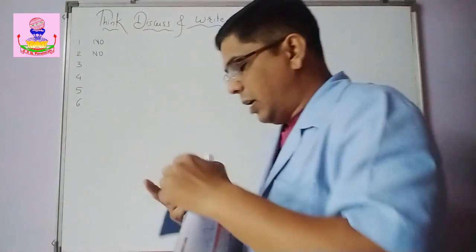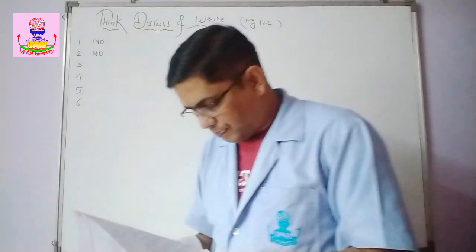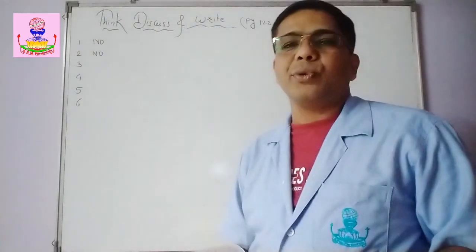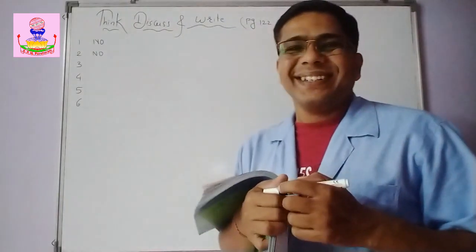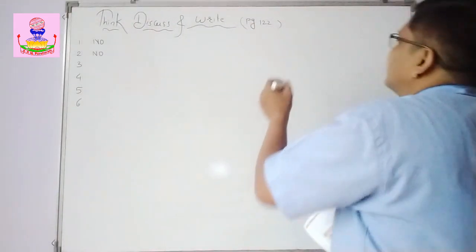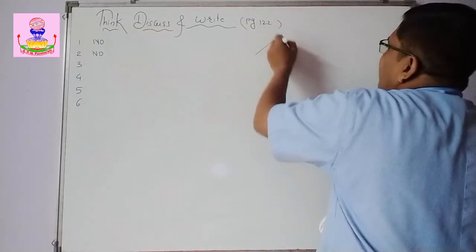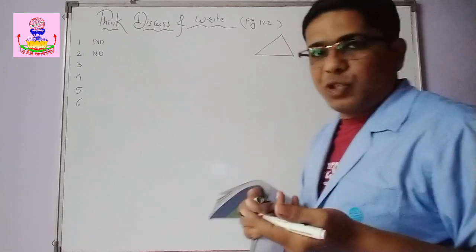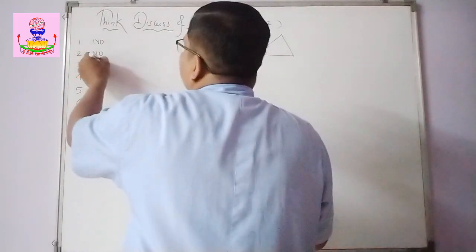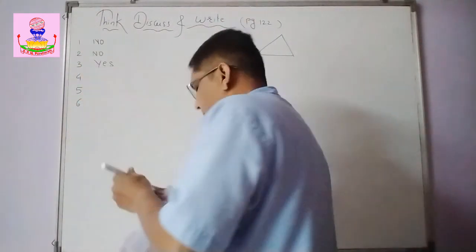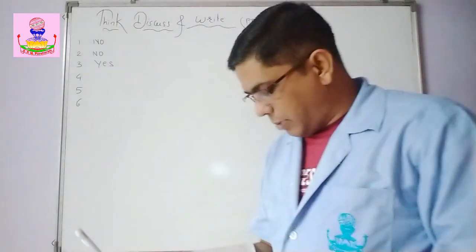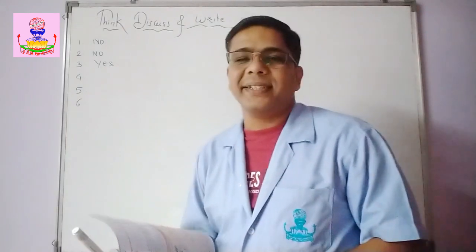Then the third one, can you have a triangle with two acute angles? Yes, we can. Okay, because a triangle can have all three angles acute. You can see here. Okay, so it is possible. So yes, we can.